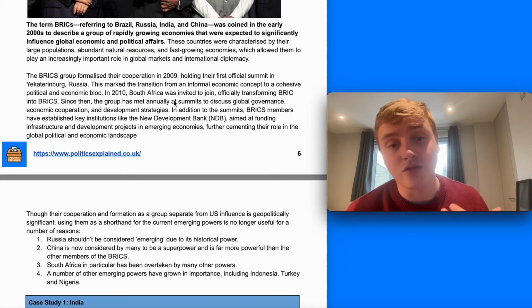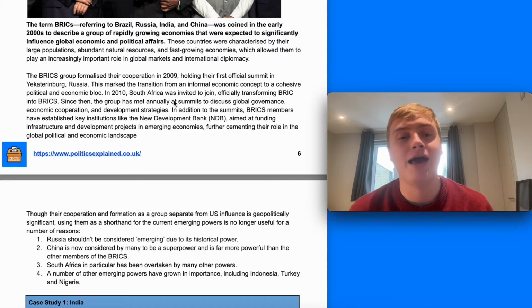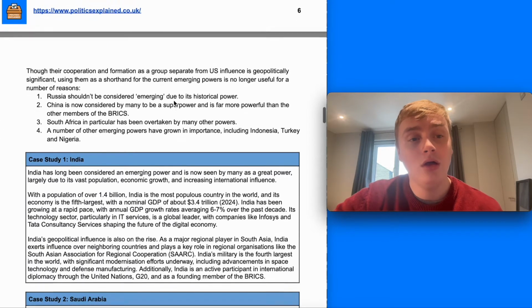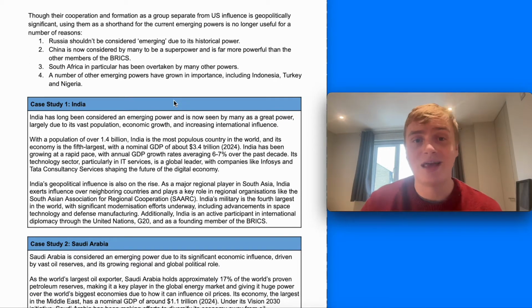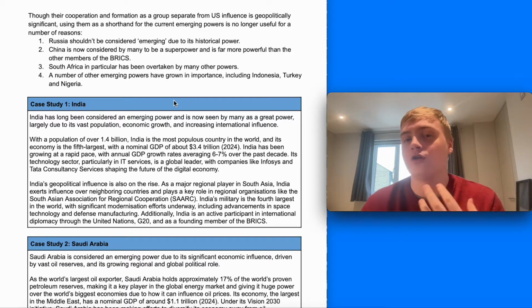Since then, the group has met annually at summits to discuss global governance, economic cooperation, and development strategies. BRICS members have also established institutions like the New Development Bank, aimed at funding infrastructure and development projects in emerging countries. Through their cooperation and formation as a group separate from US influence, it's significant, but using them as a shorthand for current emerging powers, as I mentioned, is no longer useful for a number of reasons.